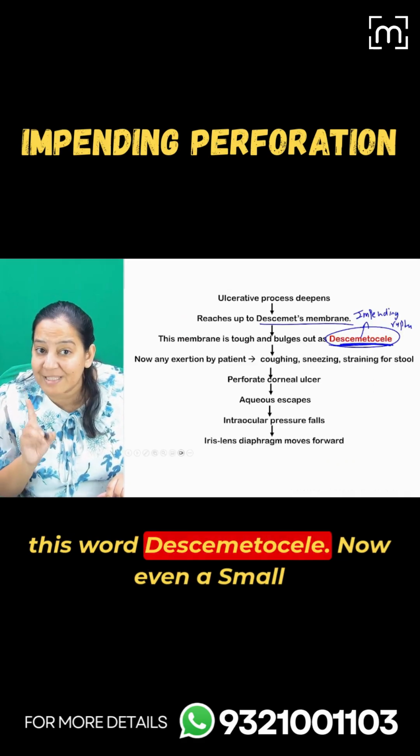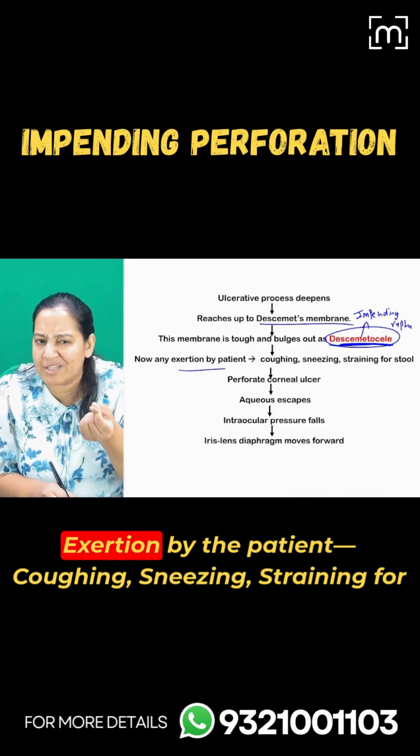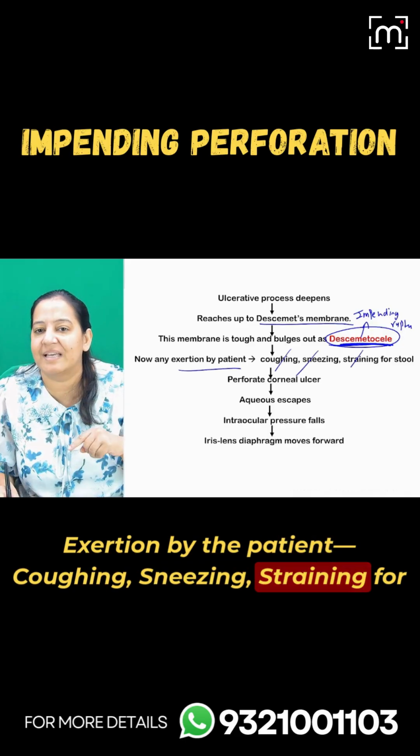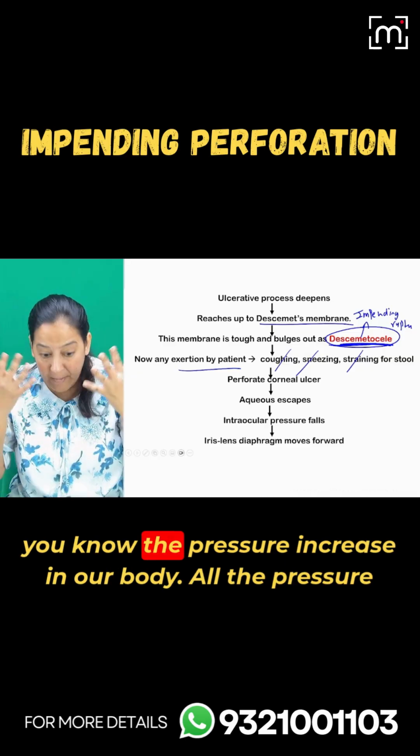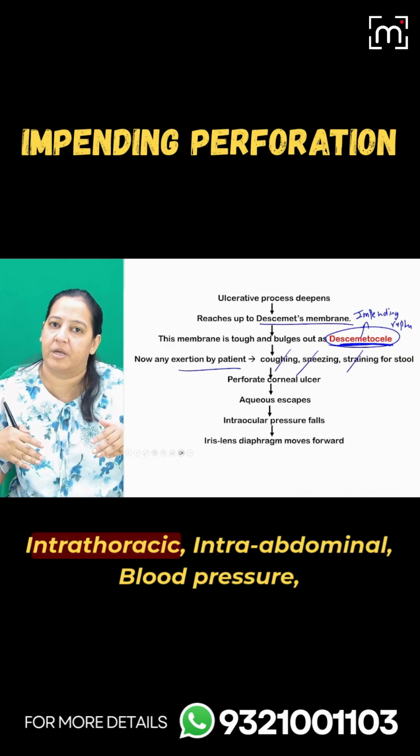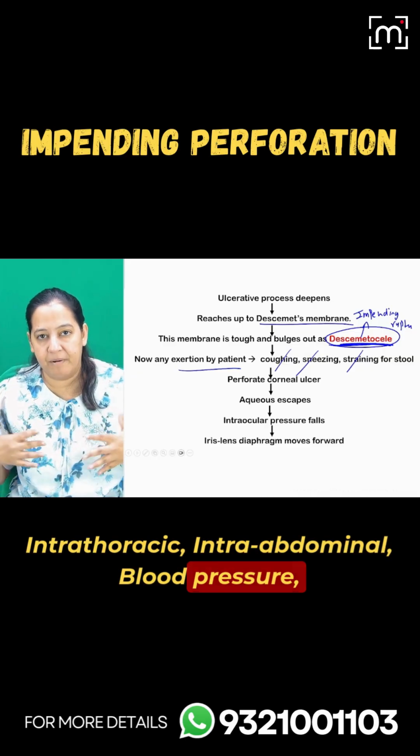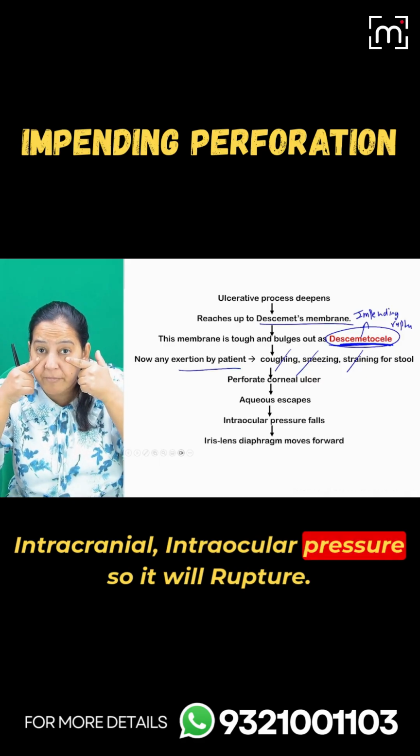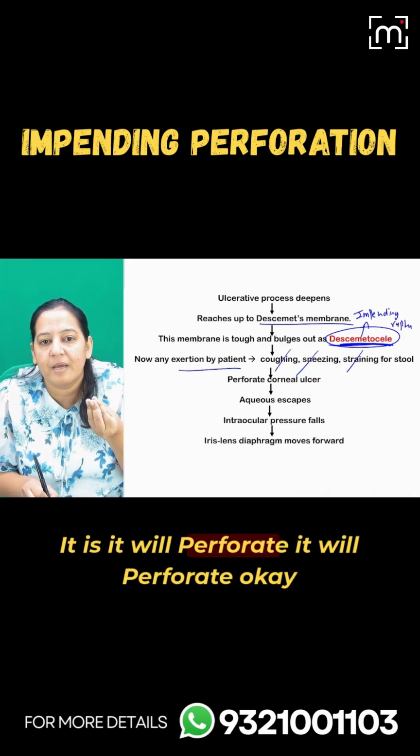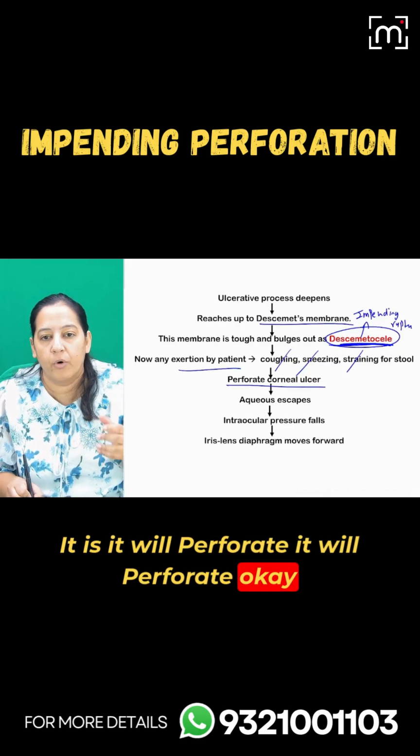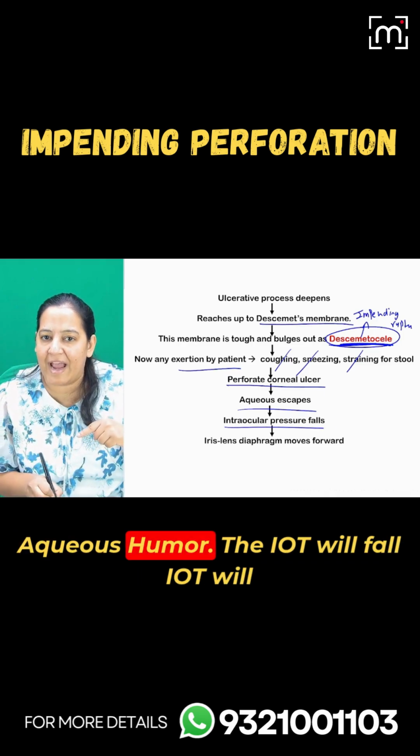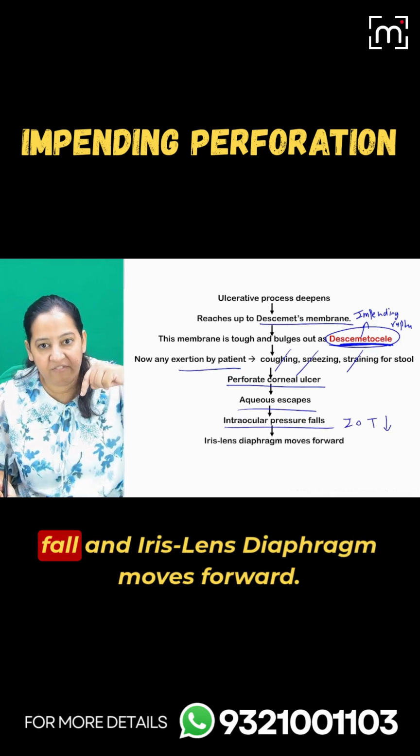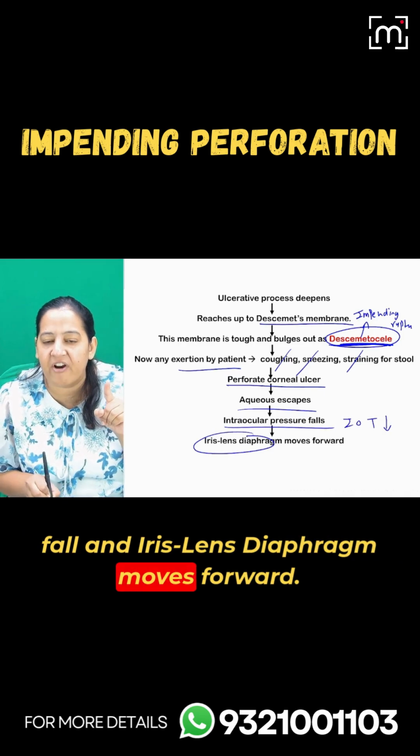Learn this word, descemetocele. Now, even a small exertion by the patient, coughing, sneezing, straining for stool, raises the pressure in our body: intrathoracic, intra-abdominal, blood pressure, intracranial, intraocular pressure. So it will rupture. It will perforate, and aqueous humor will escape out of the eye. The IOT will fall, and the iris lens diaphragm moves forward.